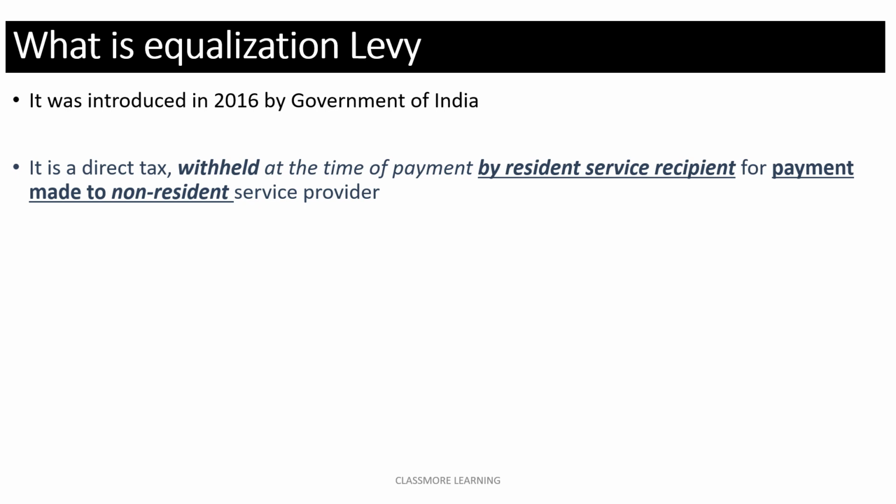So if there is one person who is resident of India and he is getting some services from a person or a company which is a non-resident of India, and these services are specified services, as we will discuss in upcoming slide, then there will be a tax that needs to be deducted by a service recipient.